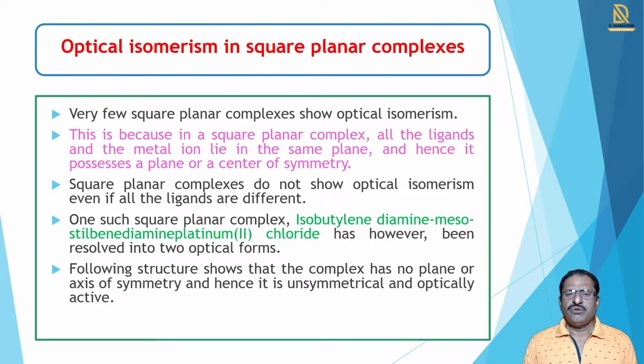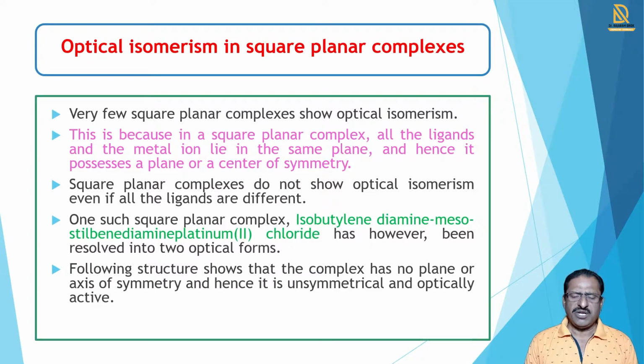Already you know what optical isomerism is. Optical isomerism is also called mirror image isomerism, and this is observed when two different structures show non-superimposable mirror images of each other.